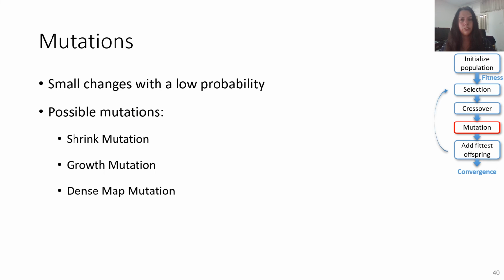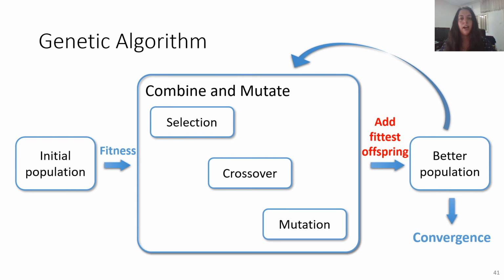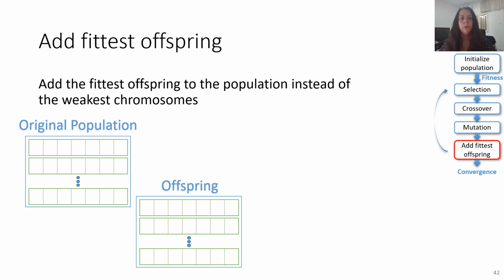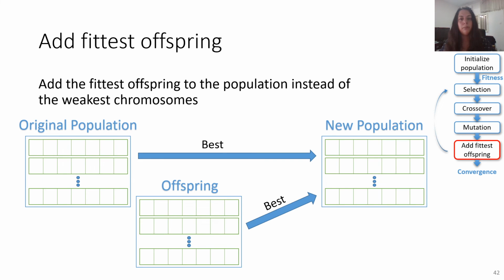In addition to the crossover, we also design new operators for different mutations that change the amount of corresponding landmarks and their values. Those occur with a low probability. After creating new chromosomes, we add them to the population. To do that, we take the fittest chromosomes from the original population and the fittest offspring and combine them to create a new population. By keeping the fittest chromosome from the original population, we guarantee that the energy of the fittest chromosome will not increase.